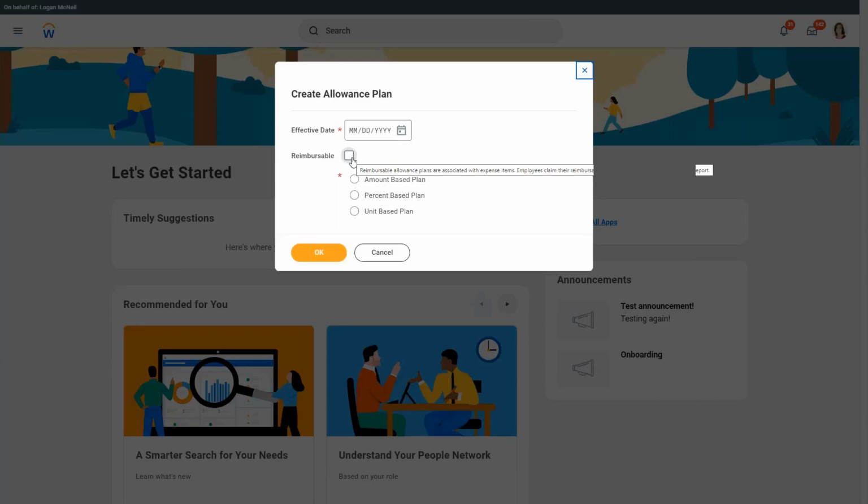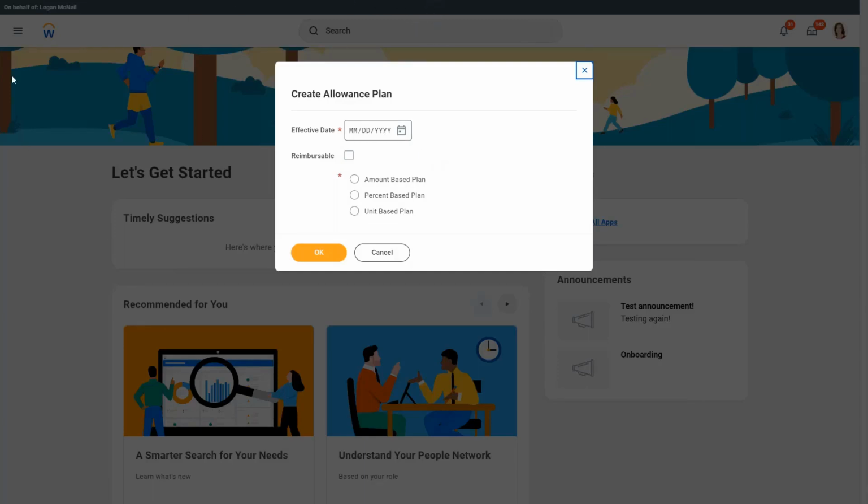Okay, a reimbursable allowance plan is associated with expense items. Typically, if you are doing some expense, then you can reimburse it back from the organization. Employees claim their reimbursable allowances by submitting an expense report. So if it is a reimbursable allowance, then it will not be paid to the employee directly. The employee has to submit a claim via an expense report for them to be able to get the payment for that particular allowance plan.